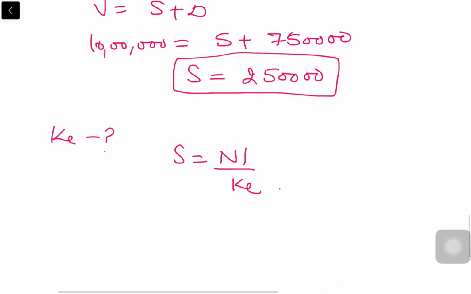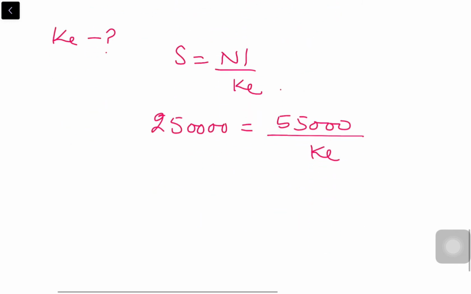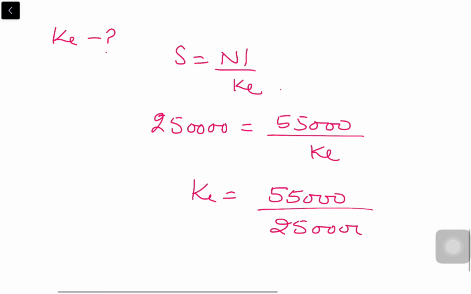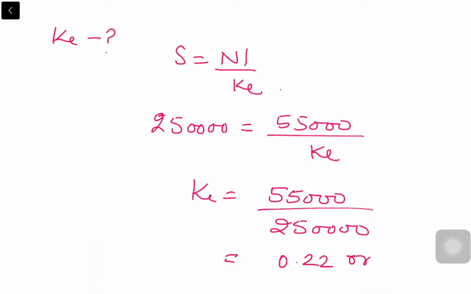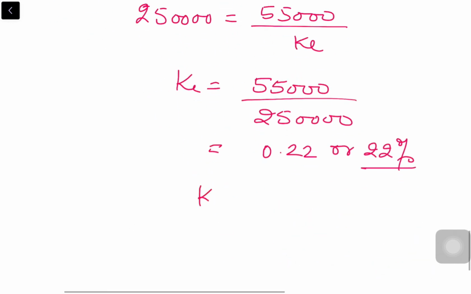So 2,50,000 is equal to 55,000 divided by KE. So KE is 55,000 divided by 2,50,000, and it gives me 0.22, or I can say 22%. KE is 22%.